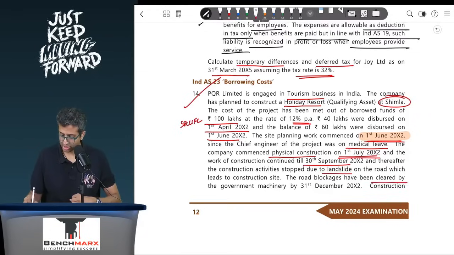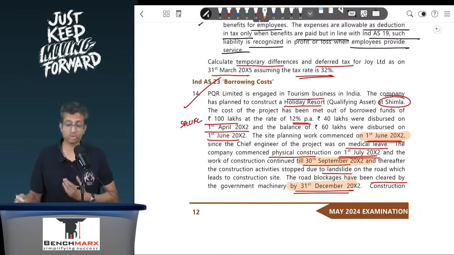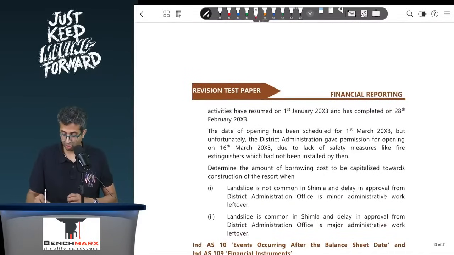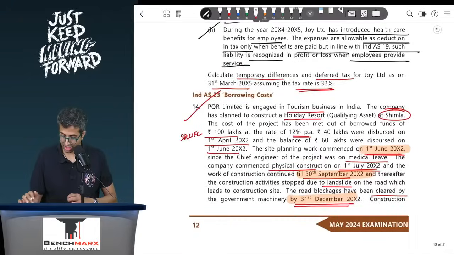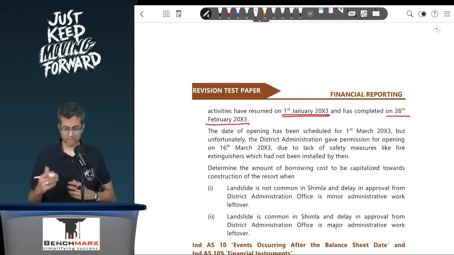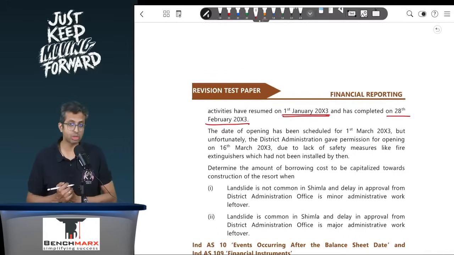The road blockages have been cleared by the government machinery by 31st December. So the work was interrupted from 30th September to 31st December. So that is a good 3 months of interruption. Construction activities resumed on 1st of January and were completed on 20th February. So that is resumption of capitalization. The date of opening has been scheduled for 1st March.